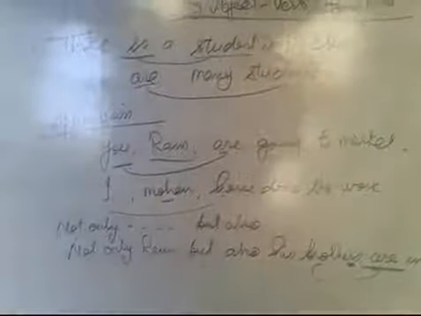If two subjects are connected by "not only... but also", you have to use the verb according to the second. Here Ram is given, brothers is given. Generally in English, the verb agrees with the first subject, but if "not only... but also" is given, the verb agrees with the second subject. Here brothers is given, so "are" is used due to brothers.